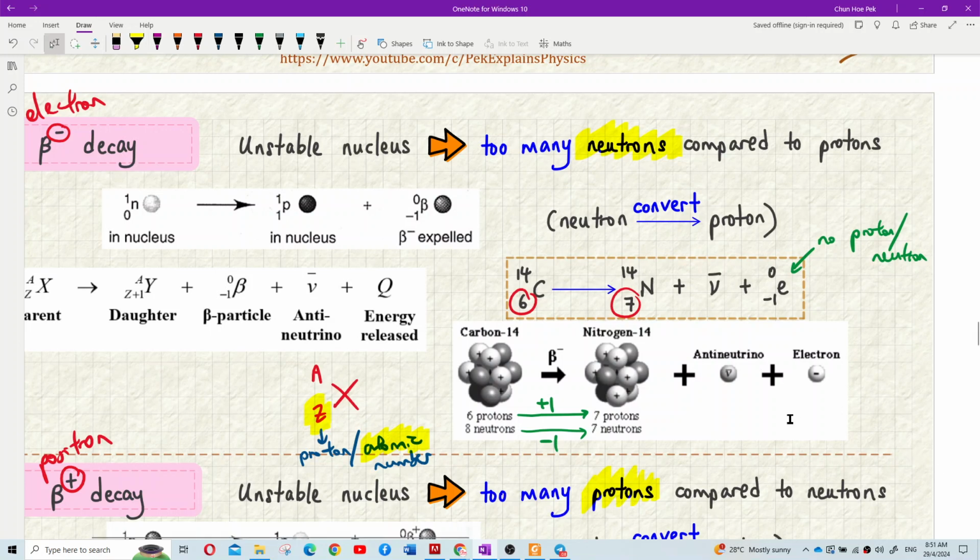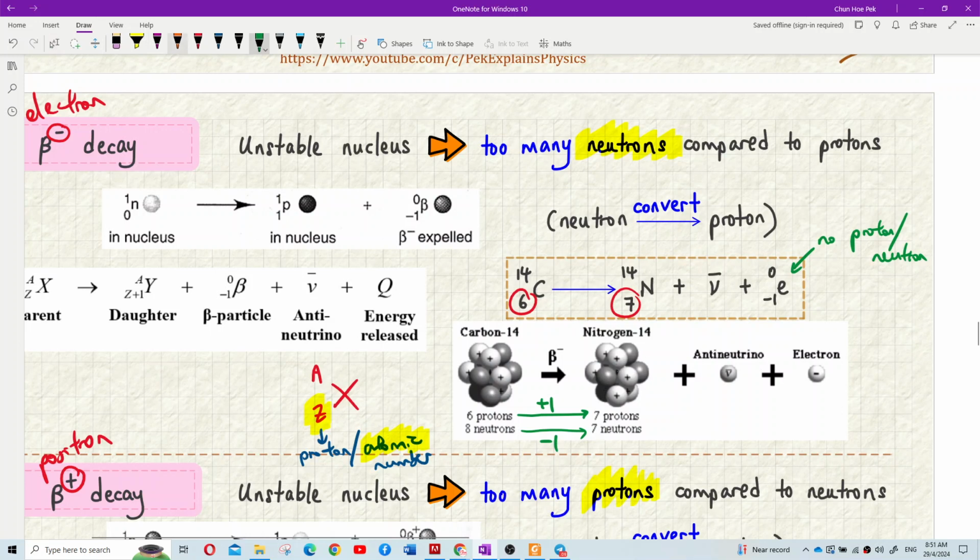Okay, good. Now, why does this happen? Because as I said, this carbon 14 has too many neutrons compared to protons: 8 neutrons compared to 6 protons. So to balance out, one of the neutrons has to change to a proton. So that's why minus 1, plus 1, it becomes balanced: 7 protons, 7 neutrons. Then this one is stable.